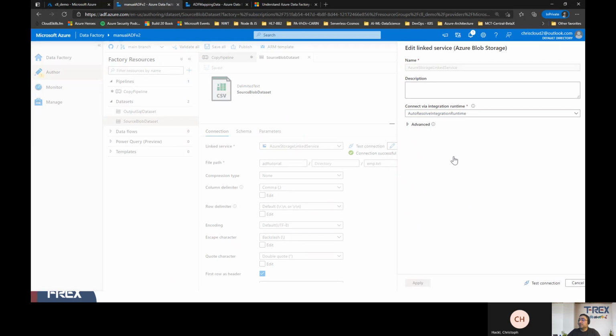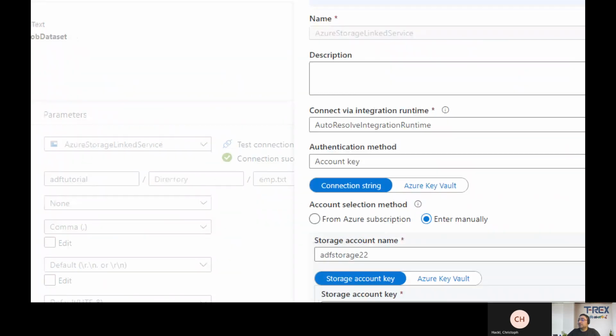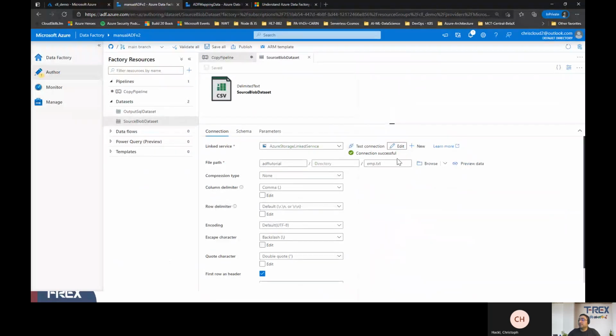If you want to look into the details of this connection, just click on Details, and you'll get this panel where you will have either Azure Key Vault or a connection string, the way you access this data source. For a production environment, I would strongly advise using Azure Key Vault, from where you get your credentials, or you can use managed services. That's even better. That's what's advised from a security perspective.